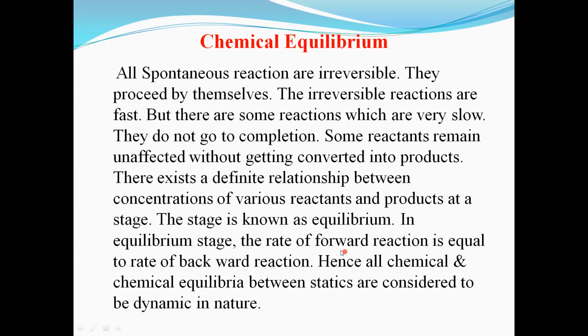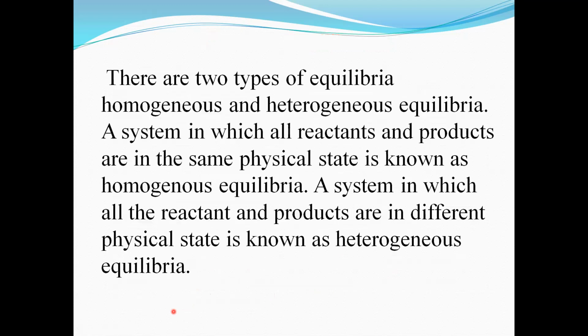When both rates, the rate of forward reaction and the rate of backward reaction, are equal, then we call the process or the reaction to be in equilibrium. Hence all chemical equilibria are considered to be dynamic in nature. In a reversible reaction, reactants are converted into products and again products are converted into reactants. So it is called dynamic in nature.